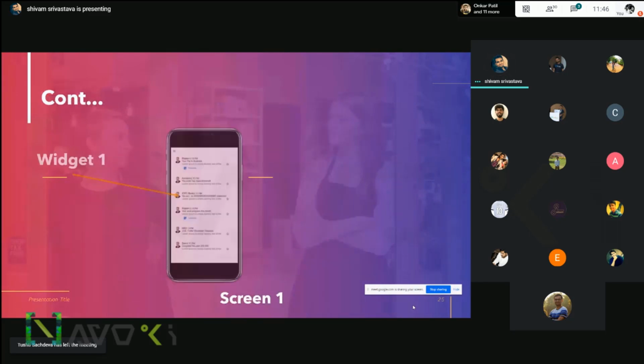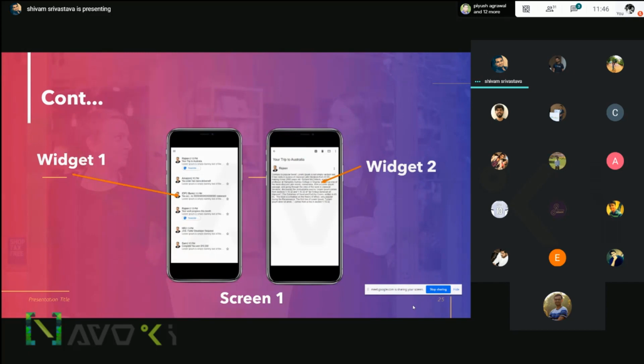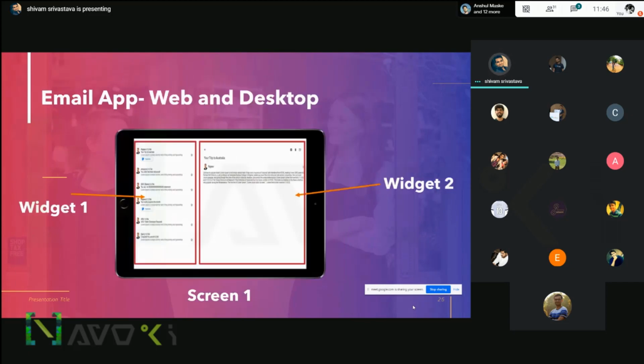Okay. So if we imagine this same content, there will be a widget 1 on screen 1, and if we click on it, there will be a widget 2 on the same screen. So in this way, there are no 2 screens, there is just 1 screen. The 1 screen is overlapping, or however you want to use it. But in this application, we are going to devise these 2 widgets in this manner.